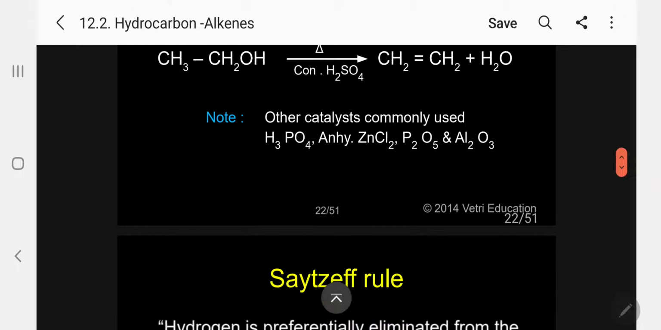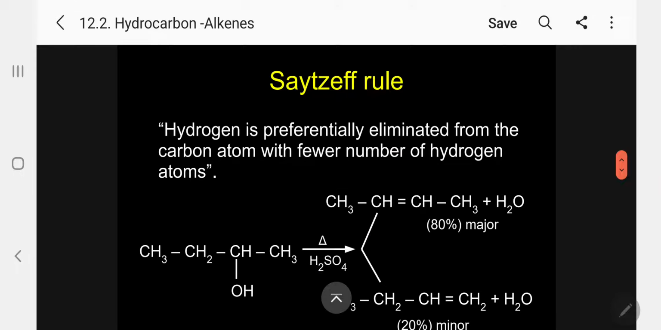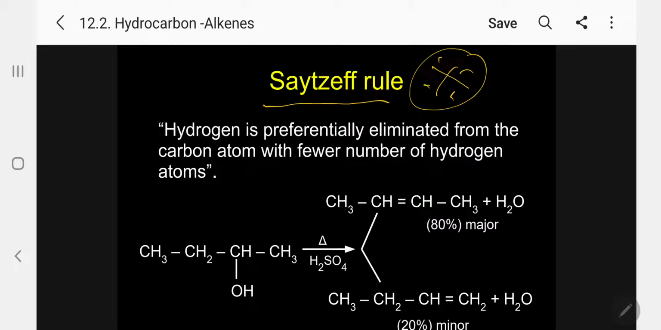Kindly follow. Now, under dehydrating agents, removal of water, the Saytzeff rule is most important, my dear students. Please follow. This rule will predict which alkene will be more stable, the major product, and which is less stable, the minor one. According to the Saytzeff rule, hydrogen is preferentially eliminated from the carbon atom with fewer hydrogen atoms. Fewer means a lower number of hydrogen atoms.